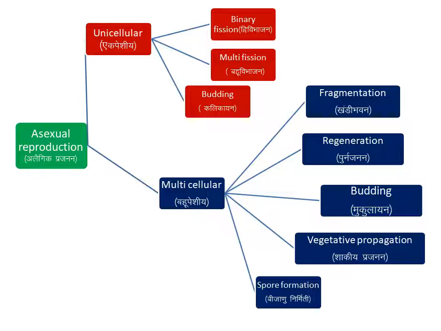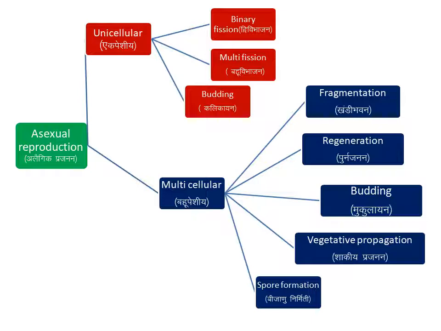Asexual reproduction is divided into two methods. The first method depends on the body of animals. If an animal is made up of a single cell, it is called unicellular, and if the animal body is made up of many cells, it is called multicellular.